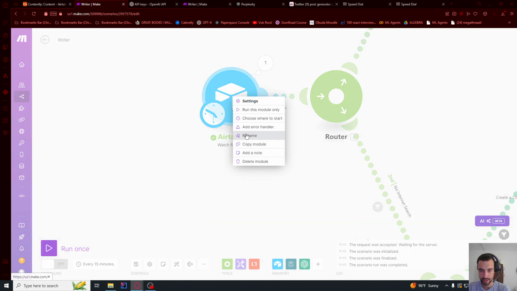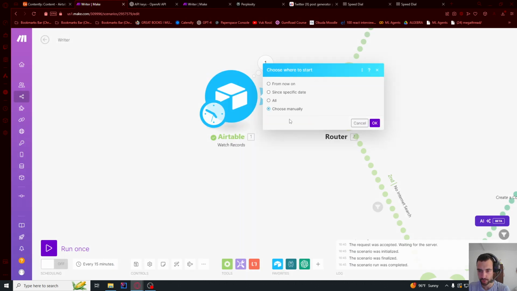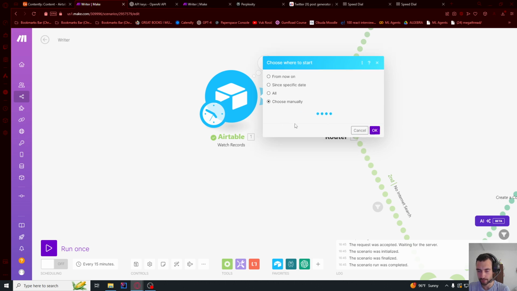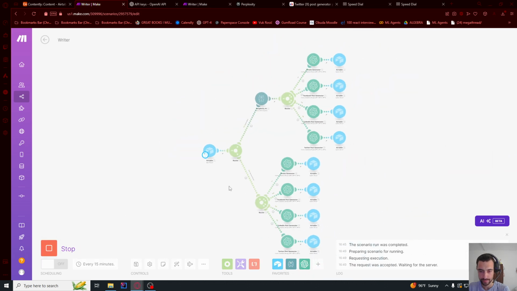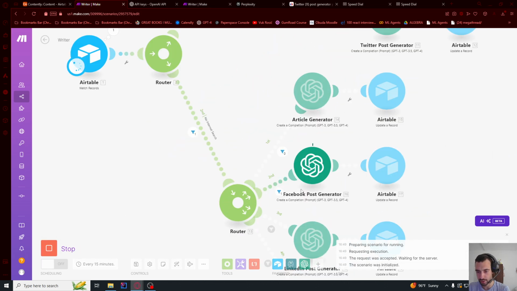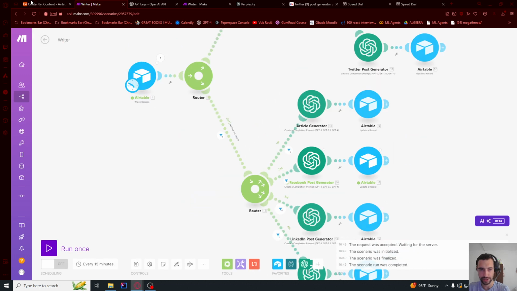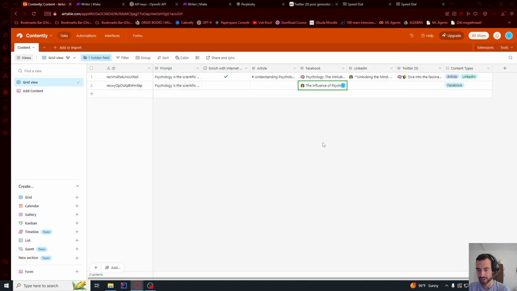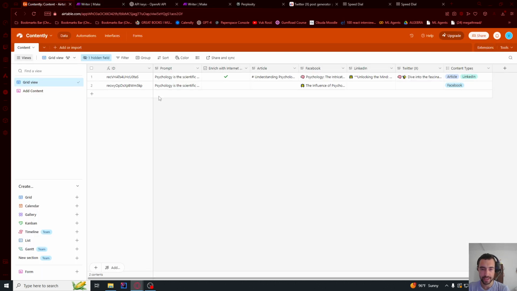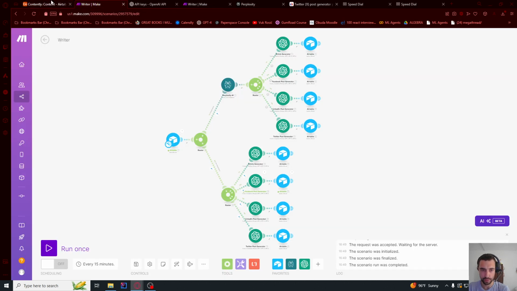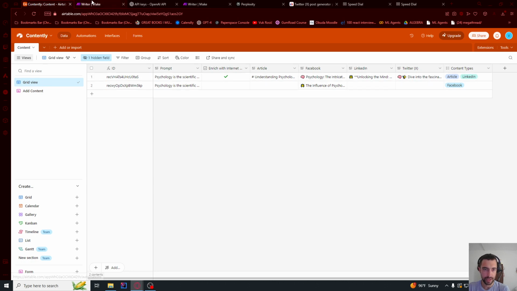Let me choose where to start, choose manually, okay, no, not okay yet. Let's select this one and press OK and run. So now it should only generate, so it's going only to Facebook post right here, it's not gonna go anywhere else, and it finished. So now this works. Now let's make this auto post, automatically post all of these generated posts in our table.